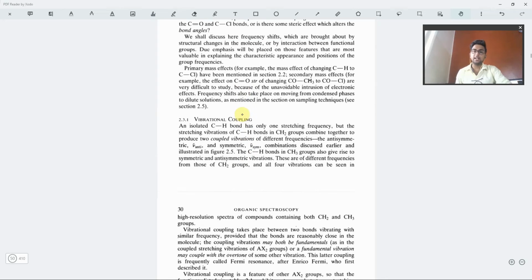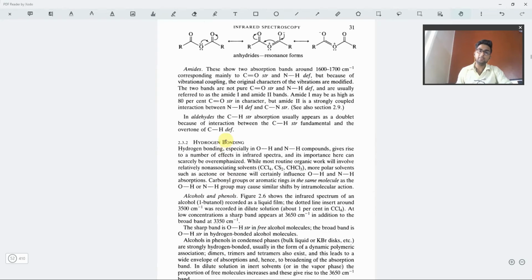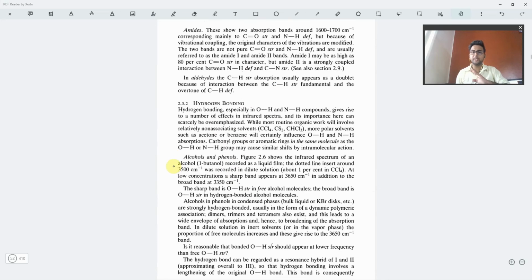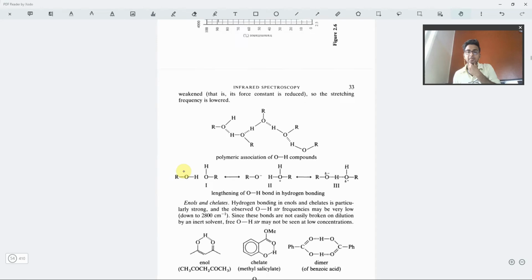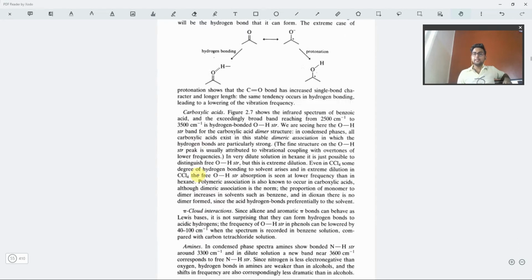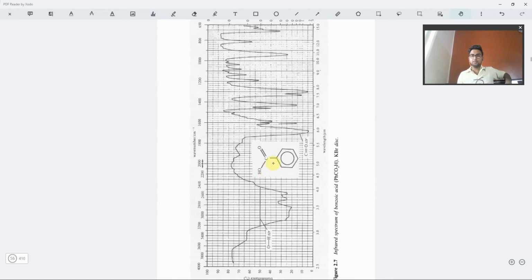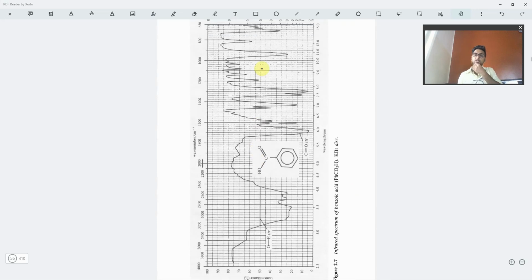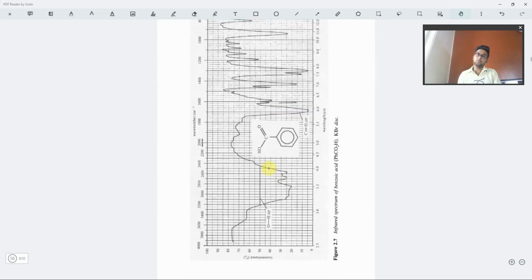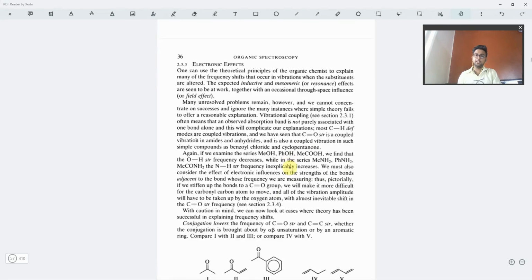Then we have the factors influencing vibration frequency, vibrational coupling, and hydrogen bonding. You may give it a good read, it is quite properly given in this book. Then the example of benzoic acid is given. This is what the IR spectrum of benzoic acid looks like. Here is the C double bond O stretching, here is the OH stretching, and this is the overall data.